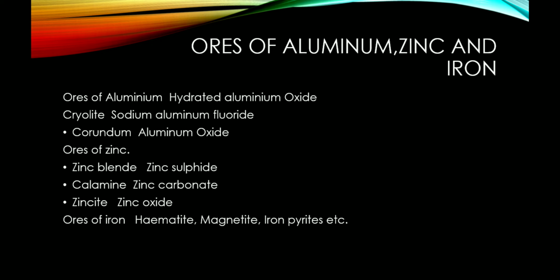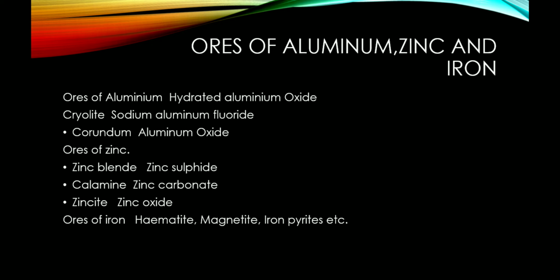Then ores of iron. Hematite. The chemical name of hematite is iron 3 oxide. Then magnetite, its chemical name is tri-iron tetroxide. Iron pyrites, its chemical name is iron disulfide.